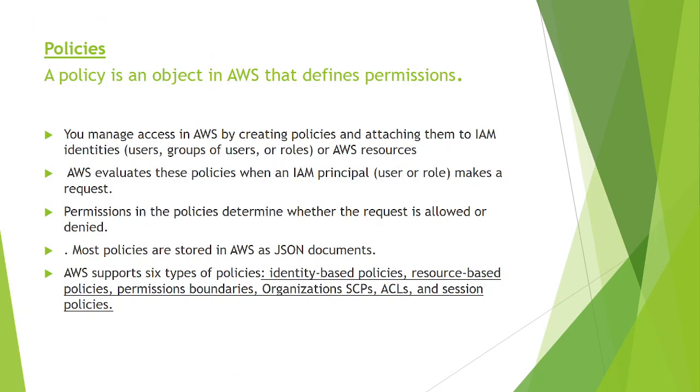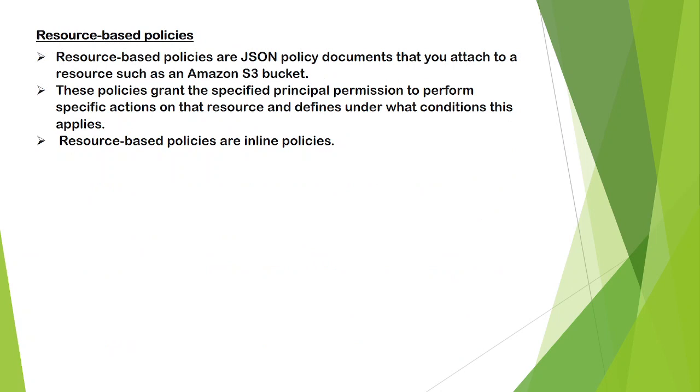So the first one, we finished studying identity based policy. Now the second one is resource based policy. So what is this resource based policy? Resource based policies are JSON policy documents that you attach to a resource such as an Amazon S3 bucket. So now, to one resource I'm attaching one policy, like S3, Amazon S3, EC2. So we are attaching policies to resources. That is nothing but resource based policy.